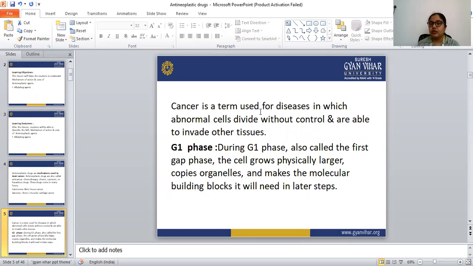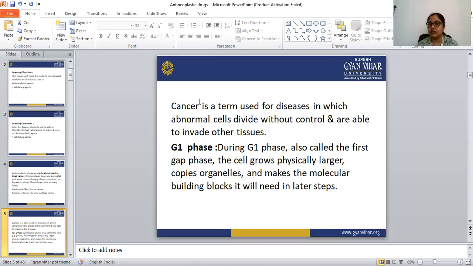Cancer is a term used for diseases in which abnormal cells divide without control. Abnormal cell division without control is known as cancer, and those cells are able to invade other tissues, meaning they are able to enter into other tissues also.